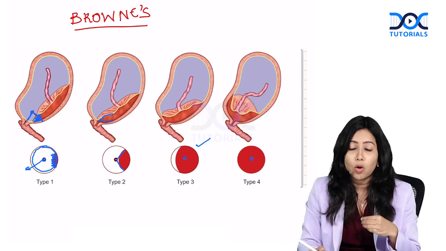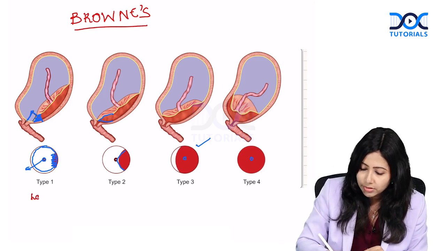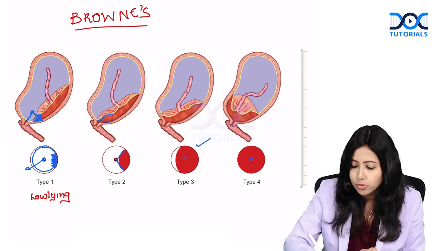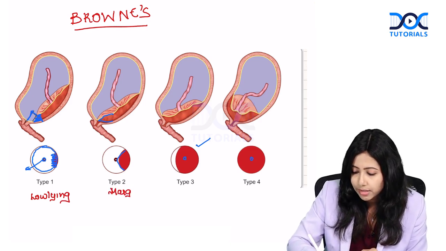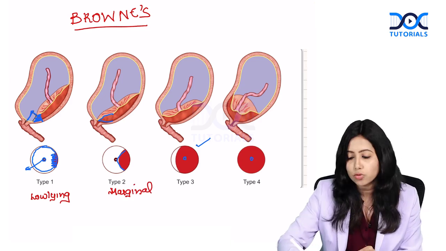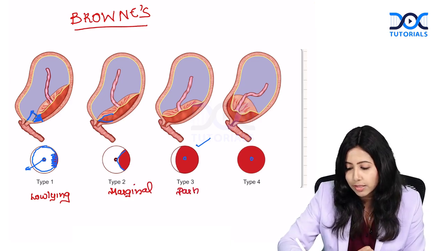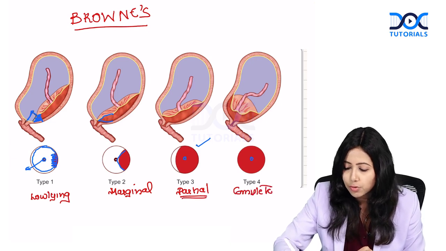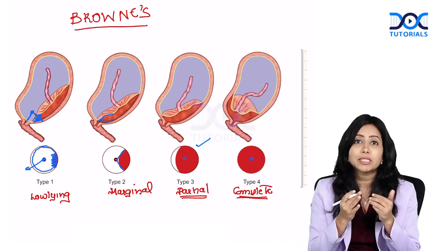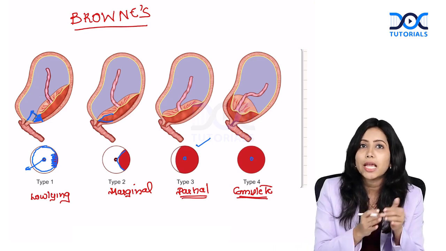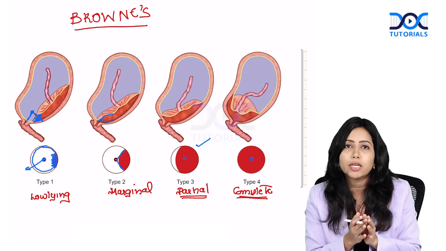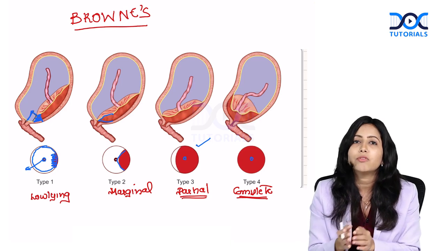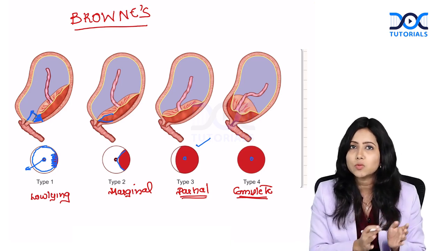Type 1 can be also called low-lying. Type 2 is also known as marginal. Type 3 is also known as partial placenta previa. Type 4 is complete placenta previa. Again, each of these types has been subdivided as A and B depending on the location of placenta. If the placenta is anterior, then it is A. If the placenta is posterior, then it is B.